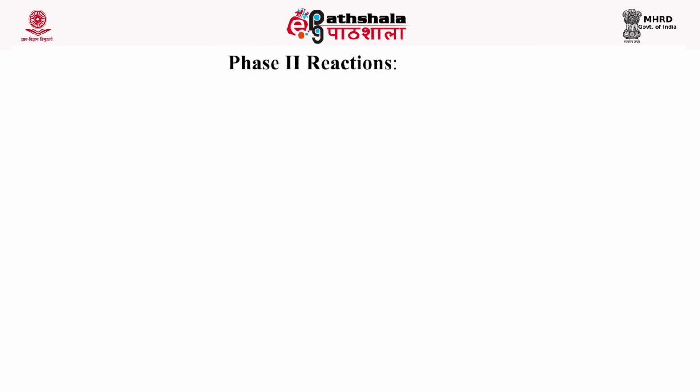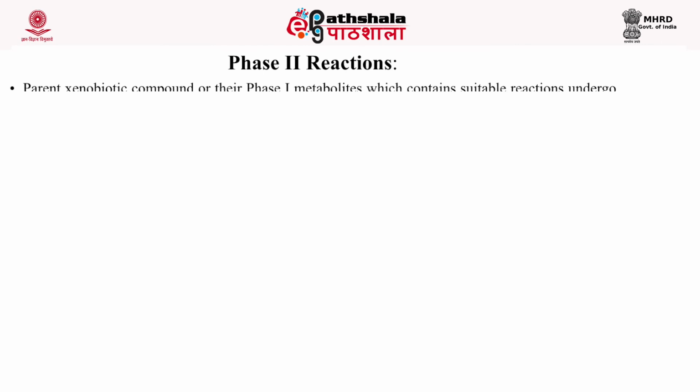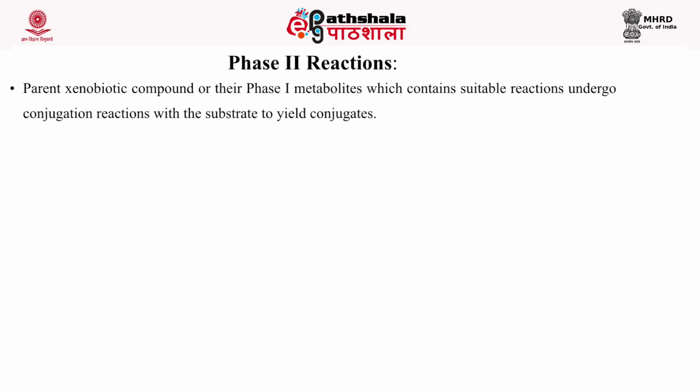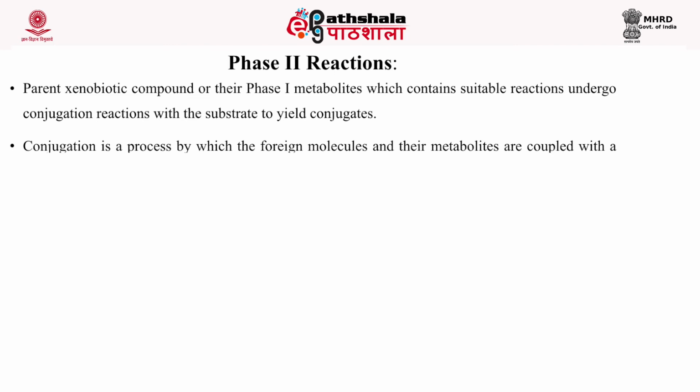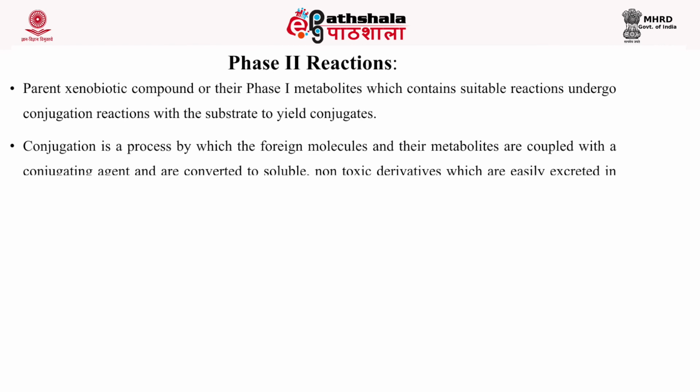Now we'll study the phase 2 reaction. Phase 2 reaction involves the conversion of the substrate, either the phase 1 metabolite or the parent xenobiotic compound, which contains a suitable reactive group, and undergoes a conjugation reaction with the substrate to yield conjugates. Conjugation is a process by which a foreign molecule and its metabolites are coupled with the conjugating agent and are converted to soluble non-toxic derivatives which are easily excreted in urine.